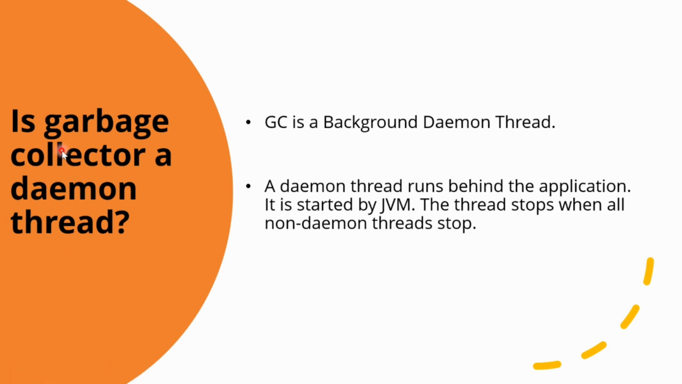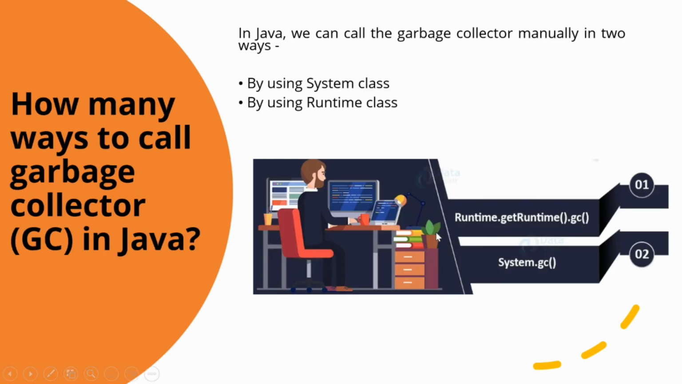The next question that could be asked is, is the garbage collector a daemon thread? To know the depth of knowledge you have of garbage collection, interviewers generally ask this question. So please answer that garbage collection is a background daemon thread. A daemon thread runs behind the application. It is started by the JVM. The thread stops when all the non-daemon threads stop.